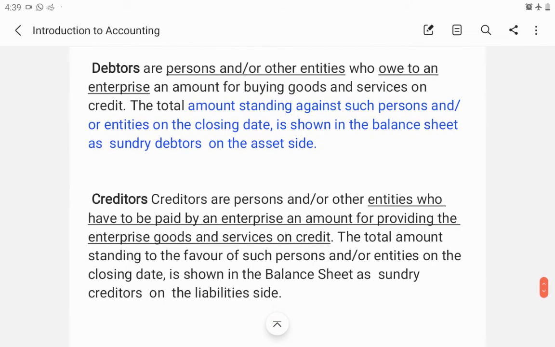Next is debtors. Debtors are the persons or entities who owe to an enterprise. So we sell goods on credit and these people will pay us the money later. So they are our debtors. Those who purchase goods from the business on credit are called debtors. They will give us the money later. This amount will be shown in the balance sheet as a current asset, that is sundry debtors.